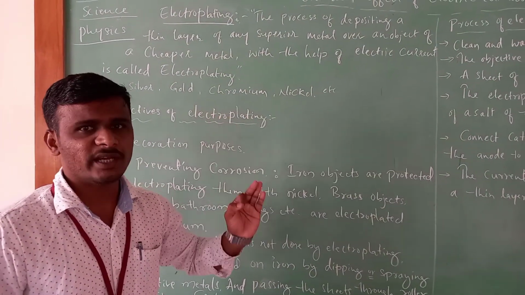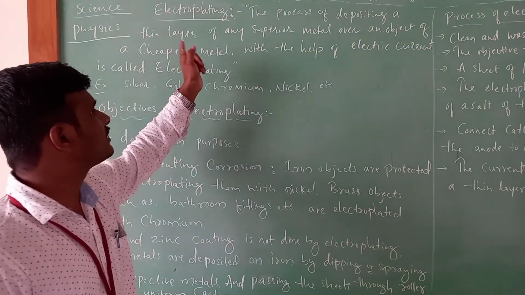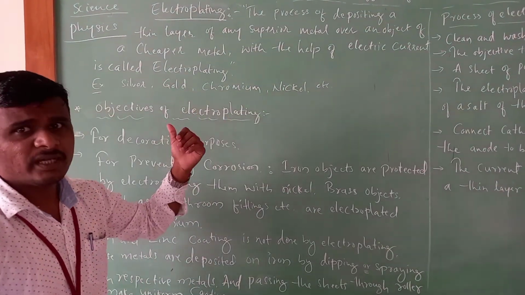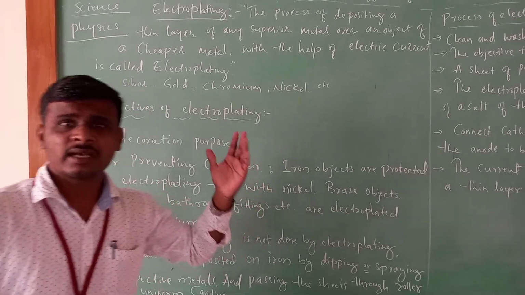Once again, the process of depositing a thin layer of a superior metal on a cheaper metal with the help of electric current, we call electroplating.